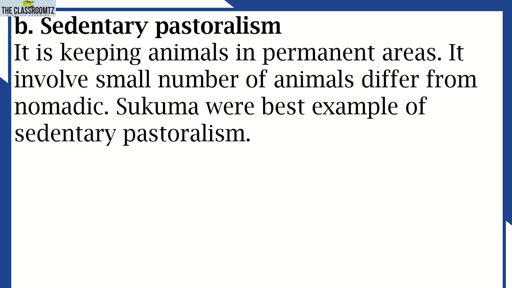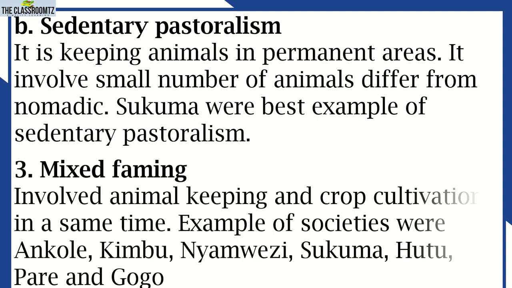Then part B, as opposed to nomadic, is sedentary pastoralism. If nomadic was moving from one place to another, sedentary is the opposite of moving from one place to another. It is keeping animals in permanent areas. It involves a small number of animals, different from nomads. The Sukuma were the best example of sedentary pastoralism. So in sedentary we mean farmers or pastoralists who never moved from one place to another with the animals looking for pasture and water. They kept a low number of animals and put them in one place. That was sedentary pastoralism.